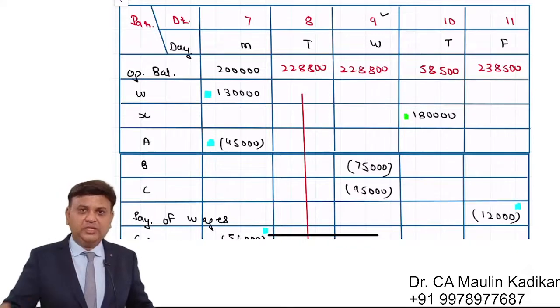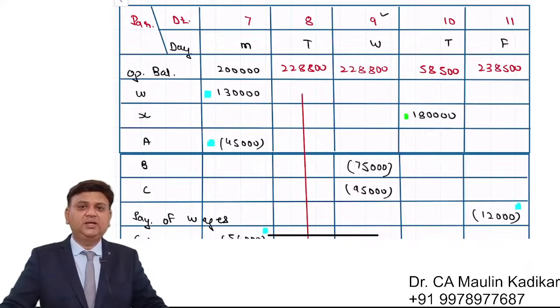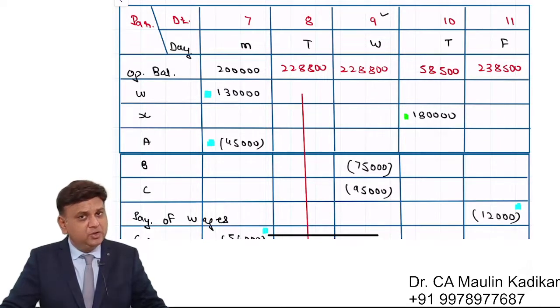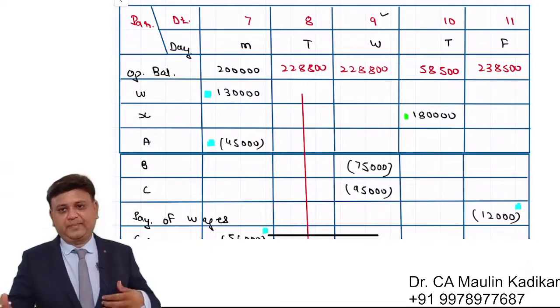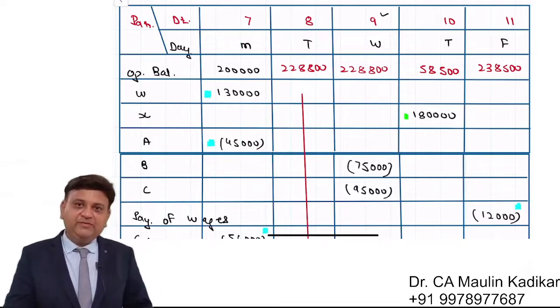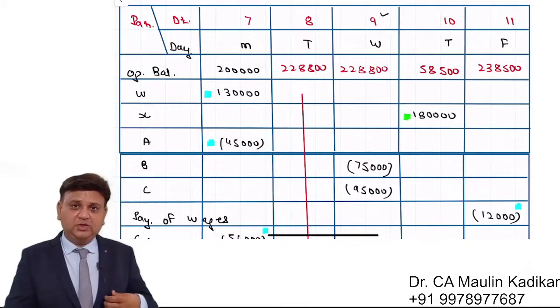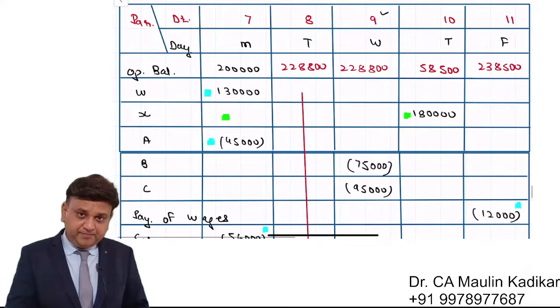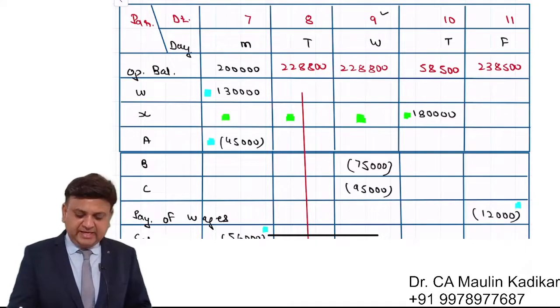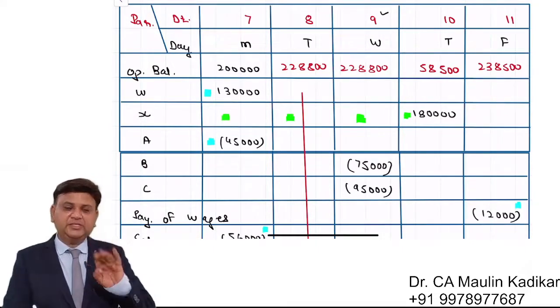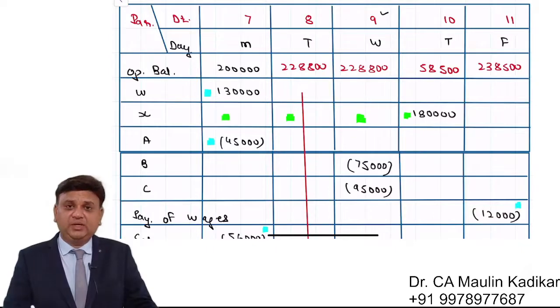I want you to tell me in the chat box for how many days it will remain in the reconciliation statement. So importantly, this amount of 1,80,000 will remain in the reconciliation for 7th, 8th and 9th. For 3 days it will remain in the reconciliation statement.